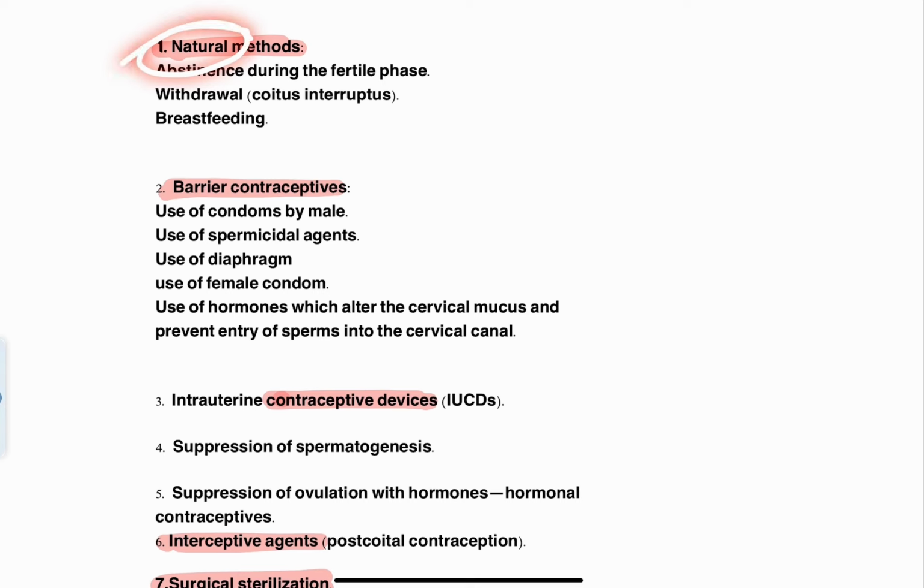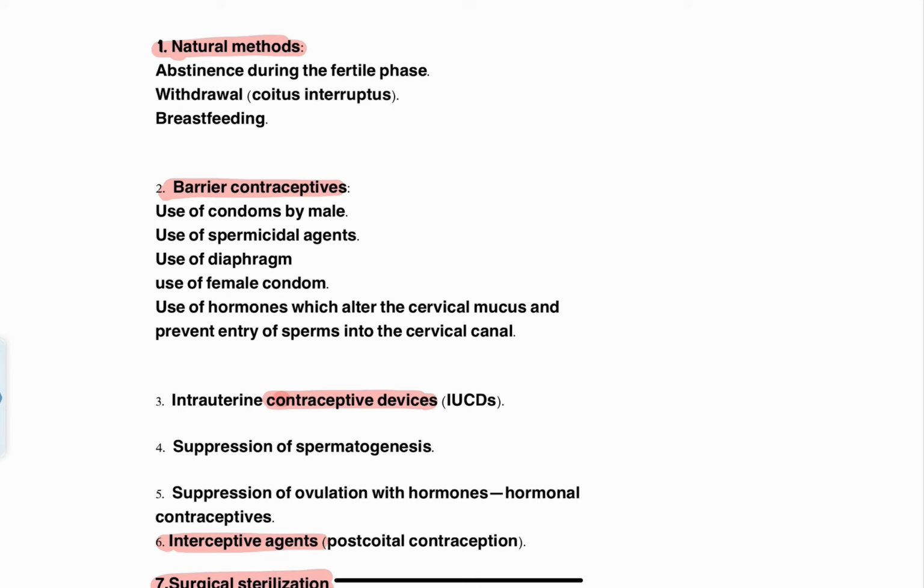The first method is natural methods of contraception. As the term signifies, you naturally attain the contraceptive effect. How do you attain this contraceptive effect? By abstinence during the fertile phase of the menstrual cycle. Abstinence means that you are going to refrain.